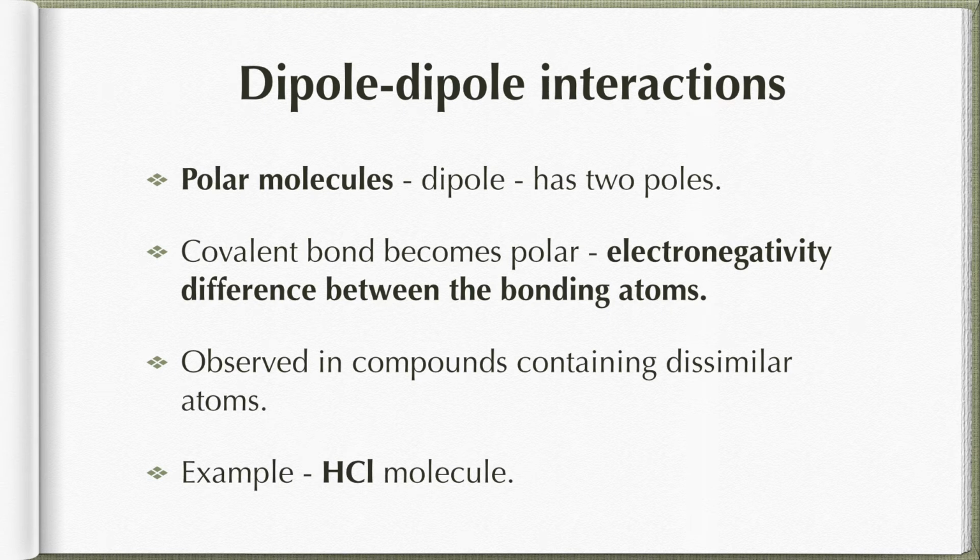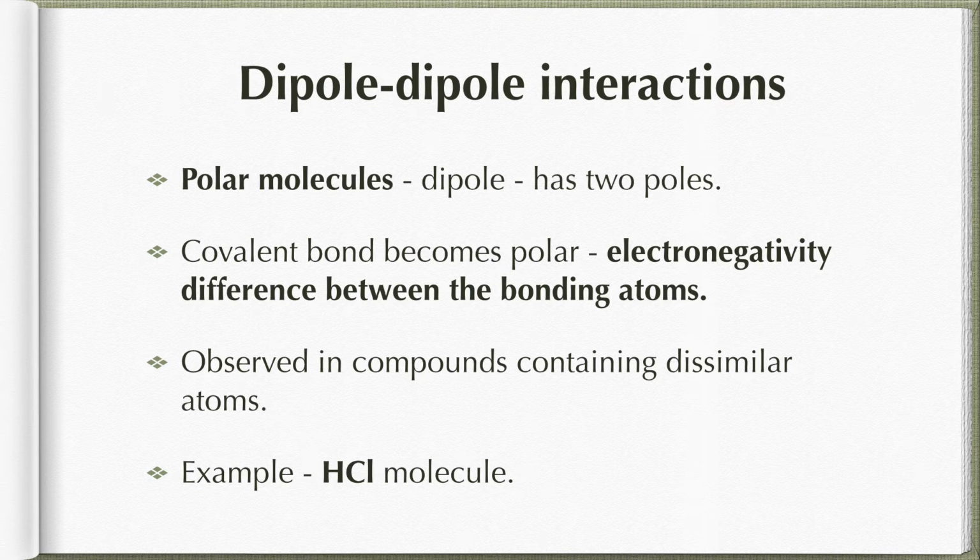Oxygen and oxygen, if I take, like for example O2 molecule, both are having same electronegativities. As a result, what will happen? Both will have same strength to pull the electrons towards itself. As a result, there won't be any separation of charges. Therefore, they are said to be non-polar molecules. Okay, so there won't be dipole-dipole interaction in O2 molecule. That is similar kind of molecules.